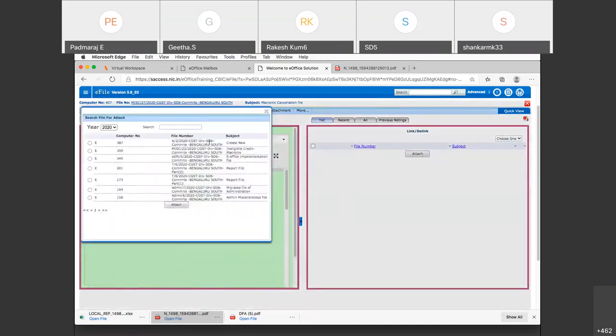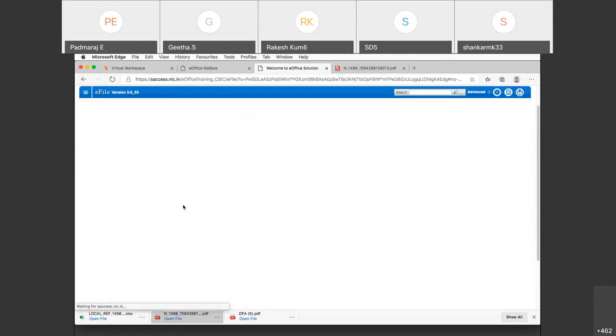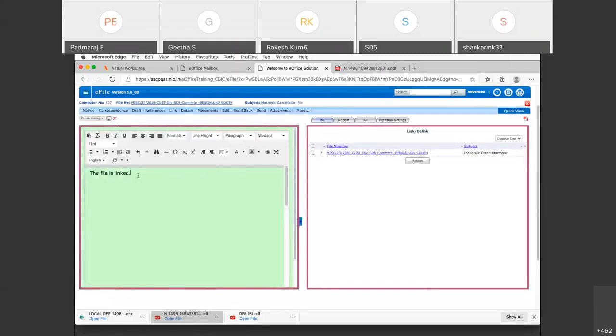So where is the ineligible credit file that I was talking about pertaining to the Macronics? It is here, computer number 350, ineligible credit Macronics. So I am selecting that. Now that ineligible credit file also will move along with this file. I am selecting that, I am attaching it. So I am telling the file is linked, put up for perusal.